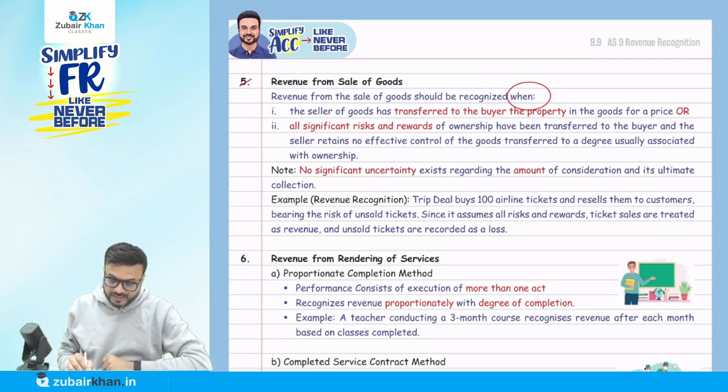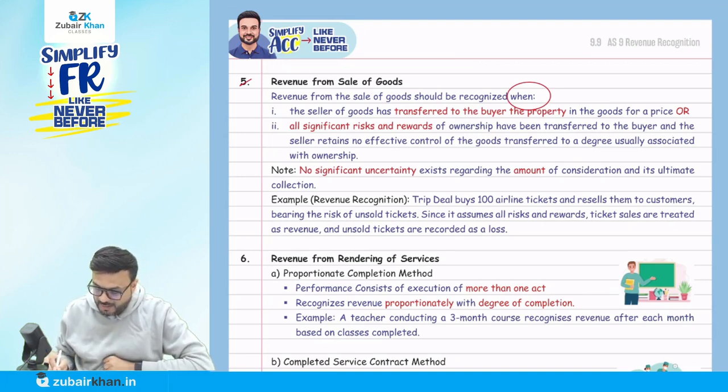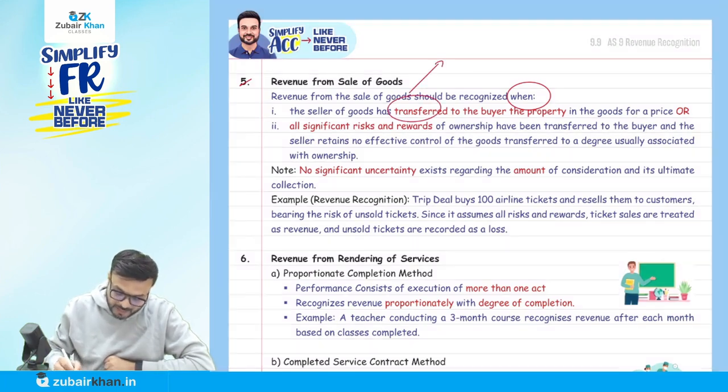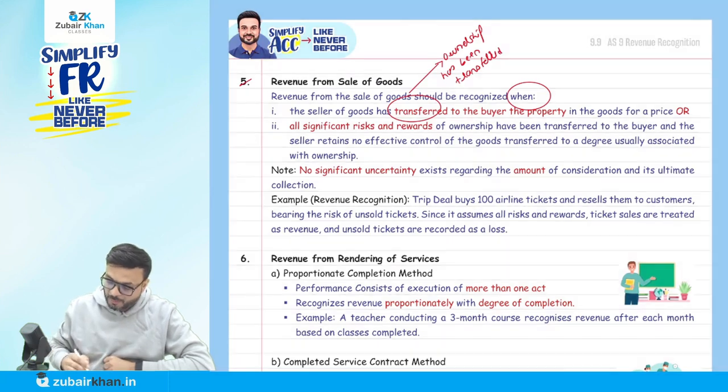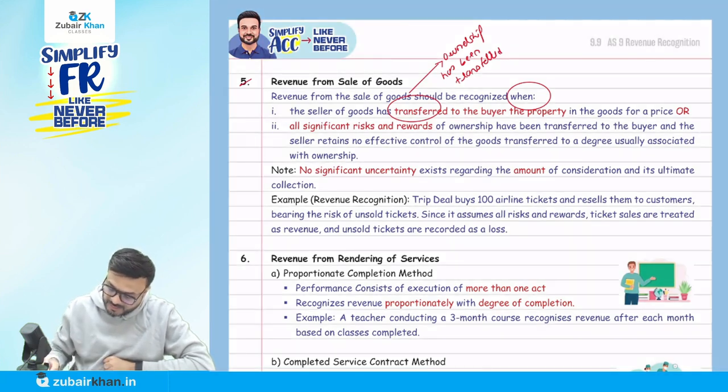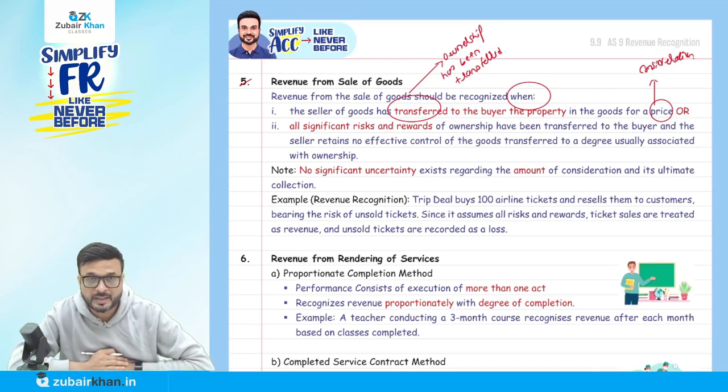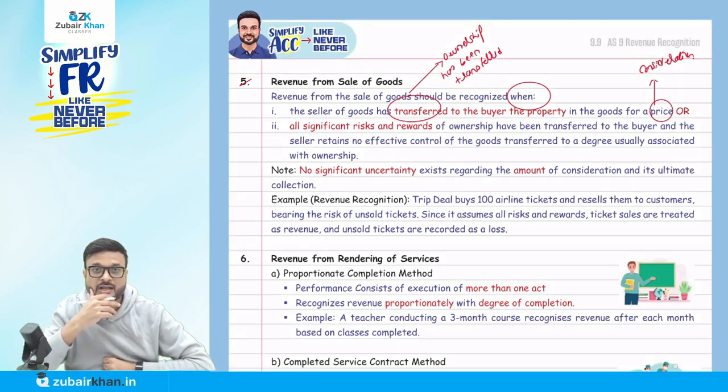They say the seller of goods has transferred to the buyer the property in the goods for a price. What do you mean by transfer here? Transferred means ownership. Ownership has been transferred to the buyer for the property in the goods for a price. Price means consideration, for some amount. So when you transfer the title, it will be considered as what? Sales. Transfer of goods.